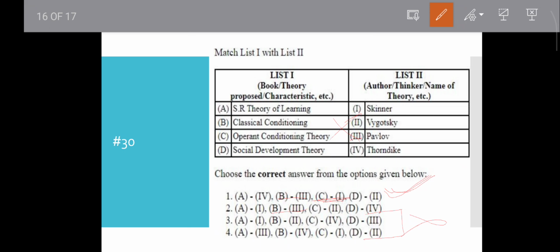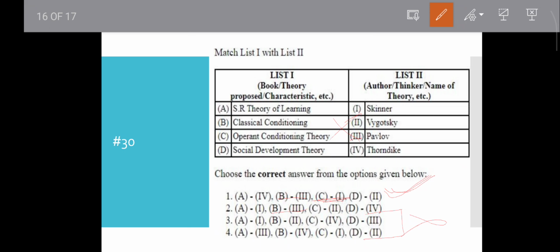Vygotsky's social development theory says that learning occurs through social interaction. He gives two things: scaffolding and ZPD, the zone of proximal development.